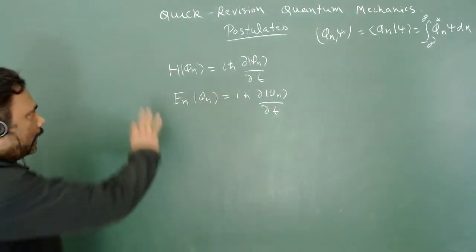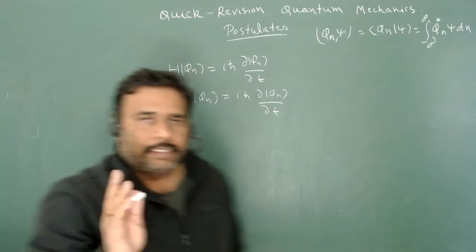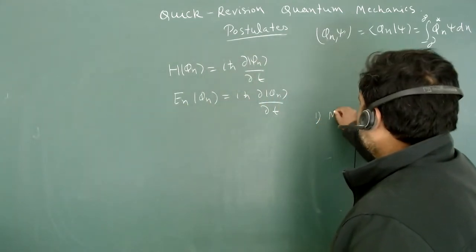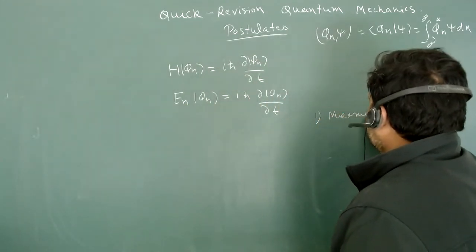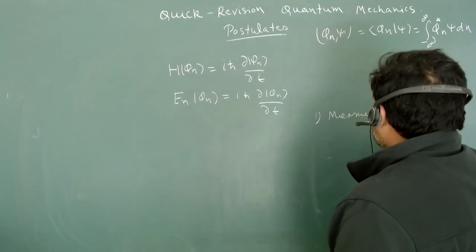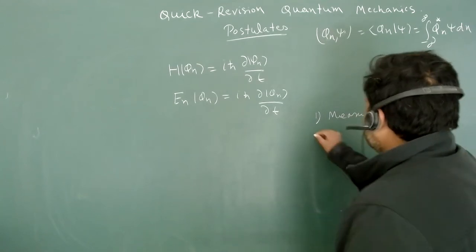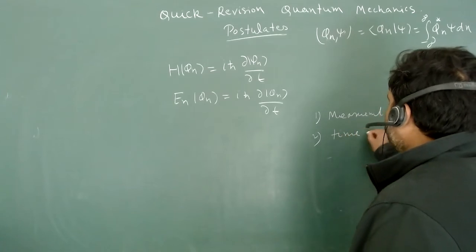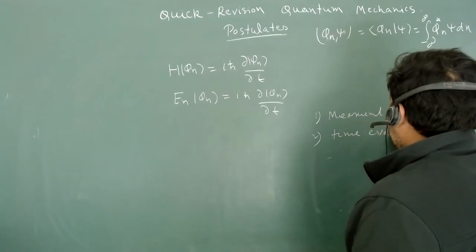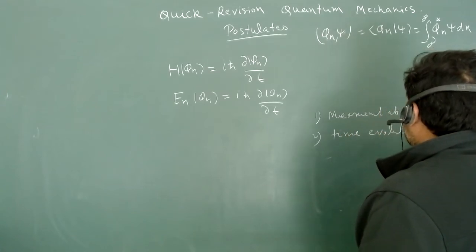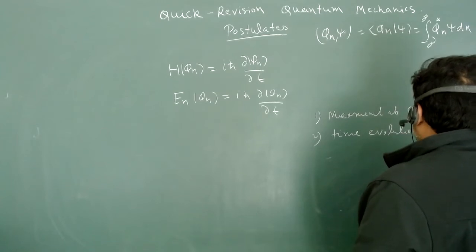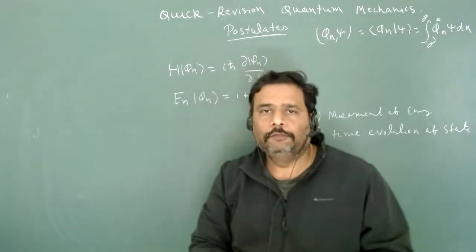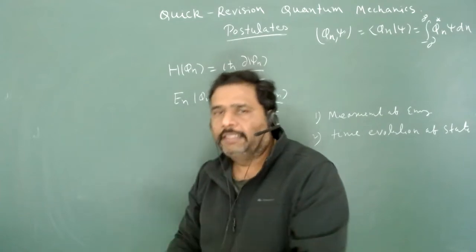So Hamiltonian has two purposes. The first purpose is measurement of energy. And the second purpose, it will just tell you the time evolution of state. So for the measurement of energy, you know Hamiltonian, you know energy eigenvalue, and you know energy eigenstate.